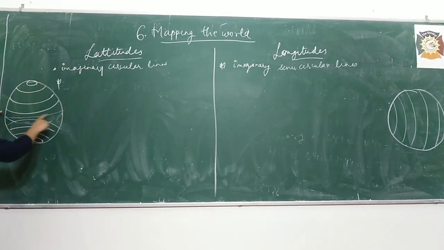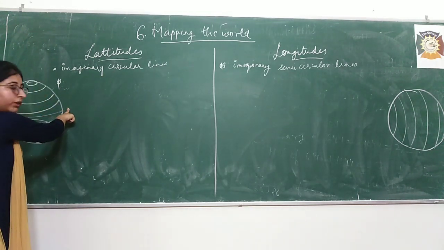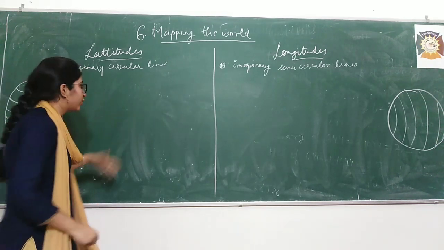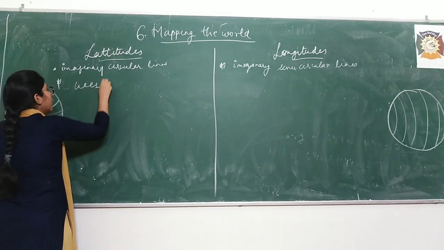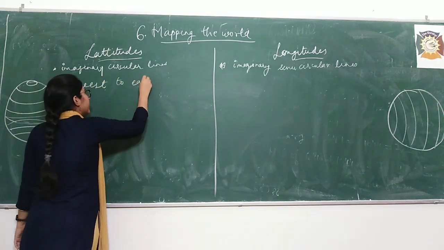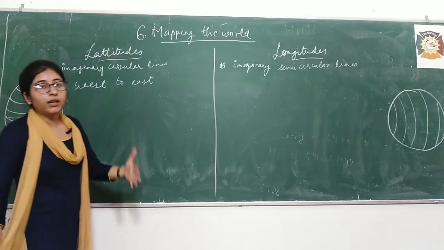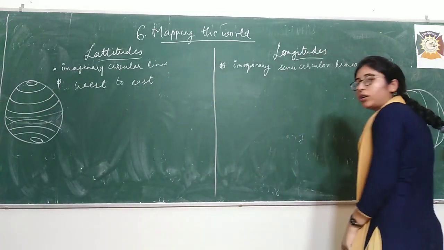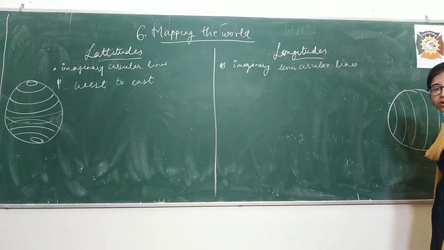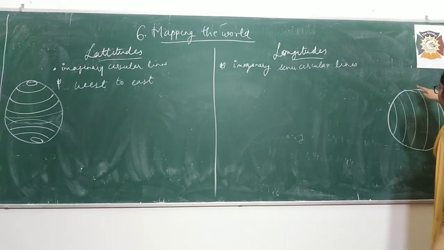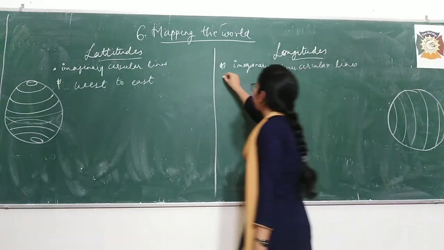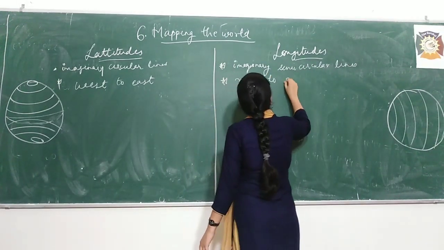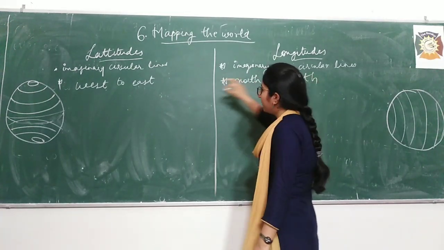Okay? So yes. Now the second point, that is these latitudes. I showed it like this. We know that it runs from west to east. What is the direction? West to east. These lines, latitudes, are from west to east. Now these are vertical, so obviously it can't be from west to east, right? So these are from north to south. So these are two basic differences.